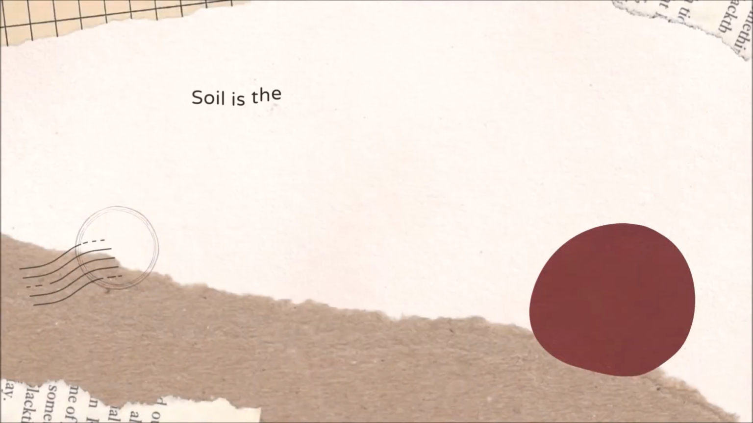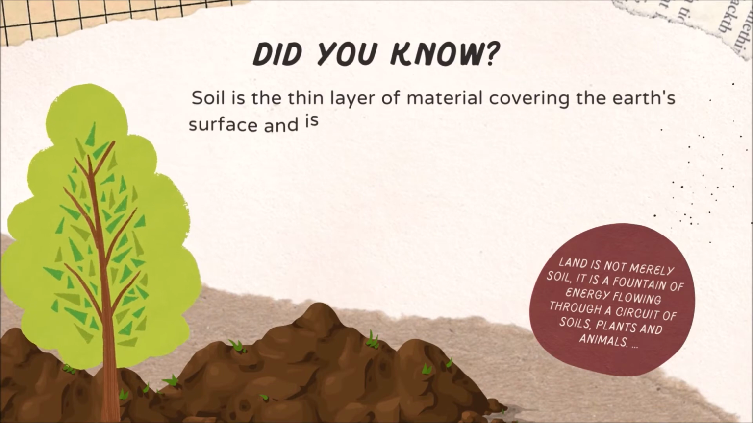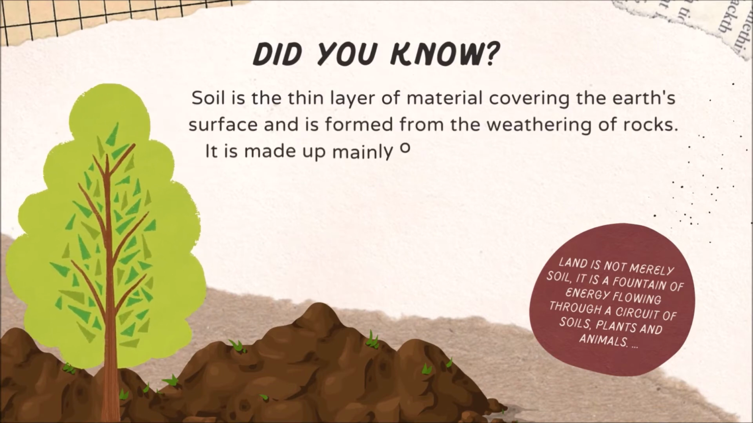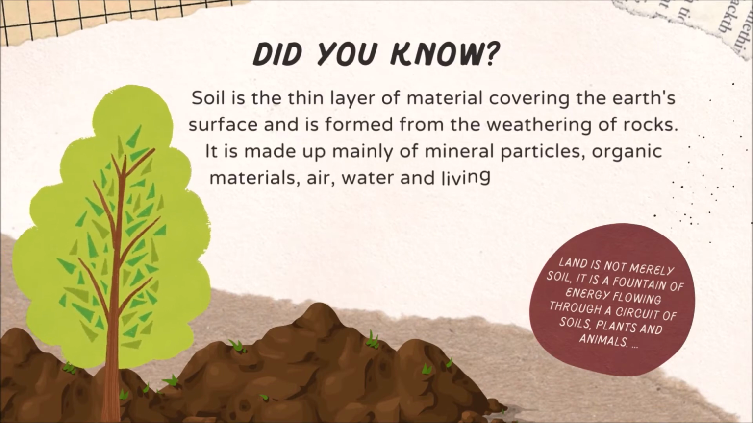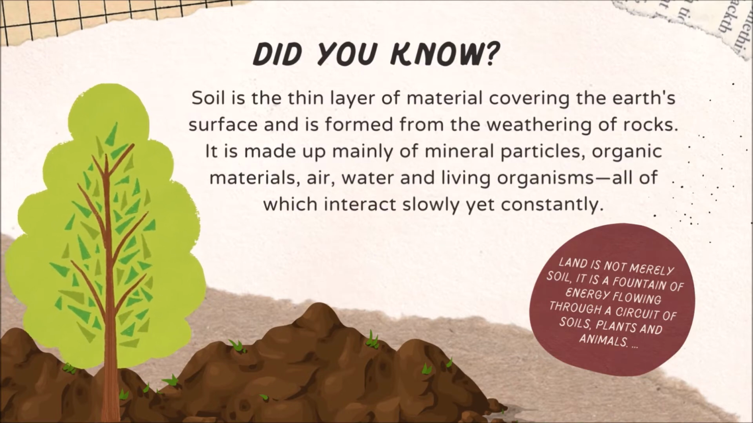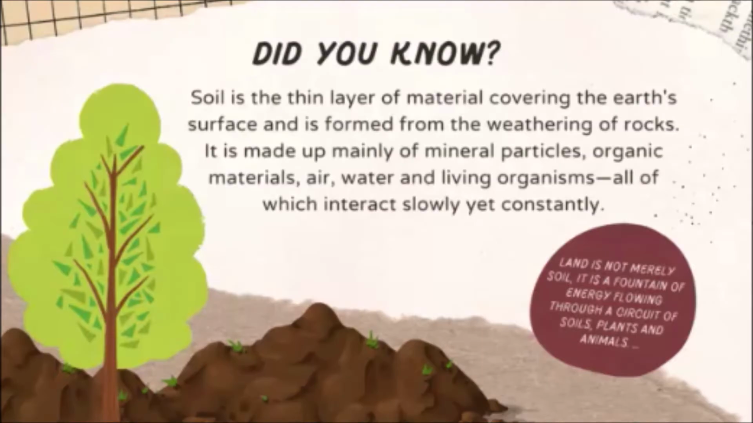Did you know that soil is a thin layer of material covering the earth's surface and is formed from the weathering of rocks? It is made up mainly of mineral particles, organic materials, air, water and living organisms, all of which interact slowly yet constantly. Soil is very important for all living beings and for the planet Earth also. Without soil there is no life on the planet Earth. Land is not merely soil, it is a fountain of energy flowing through a circuit of soils, plants, and animals.